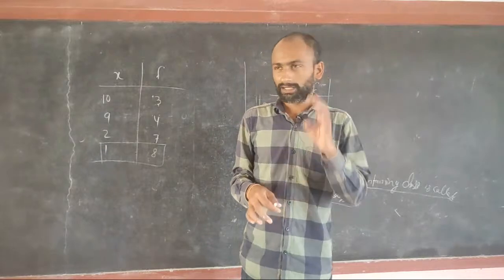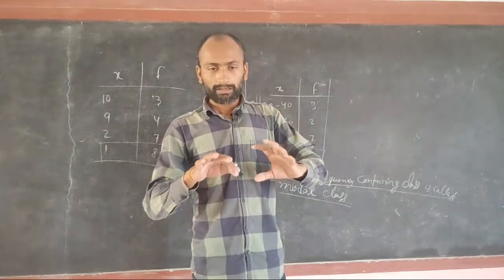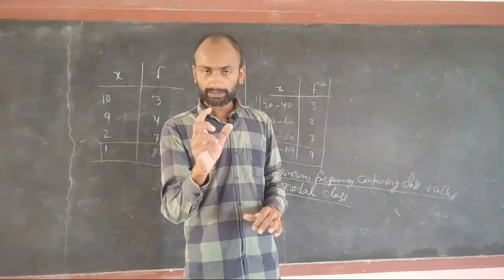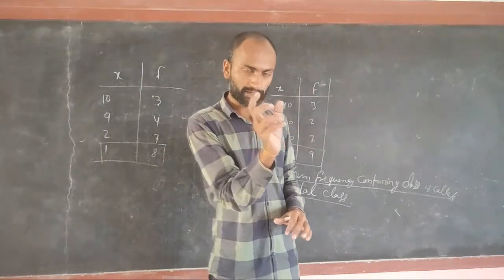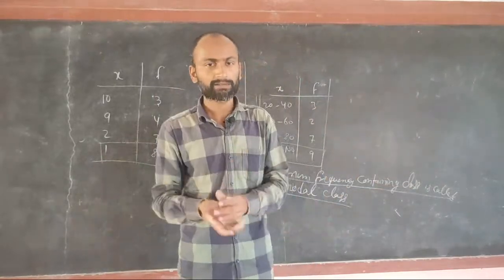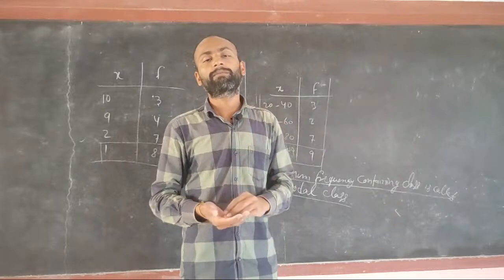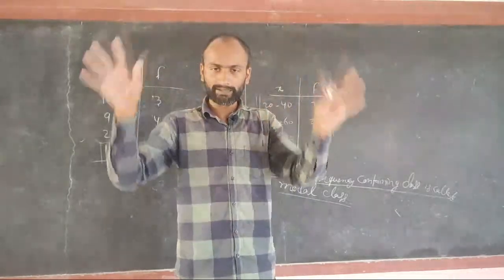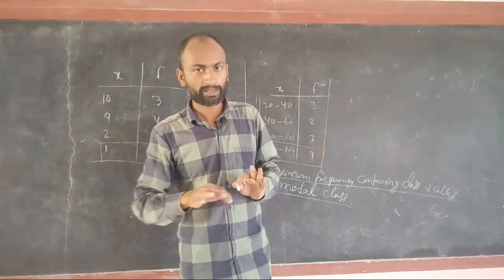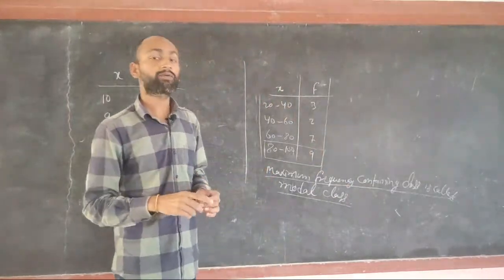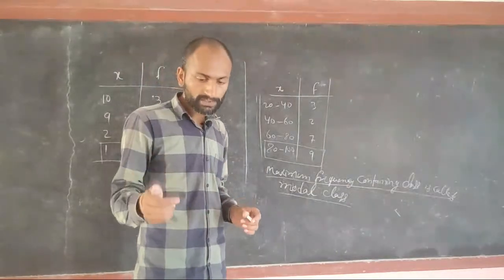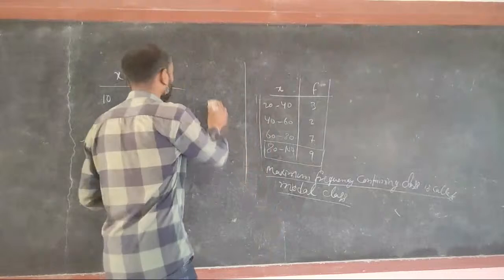That means you can now say which data, which particular person, which particular marks, which particular anything has occurred the maximum number of times in any given data. I hope you have understood how to find the mode and modal class, modal interval.